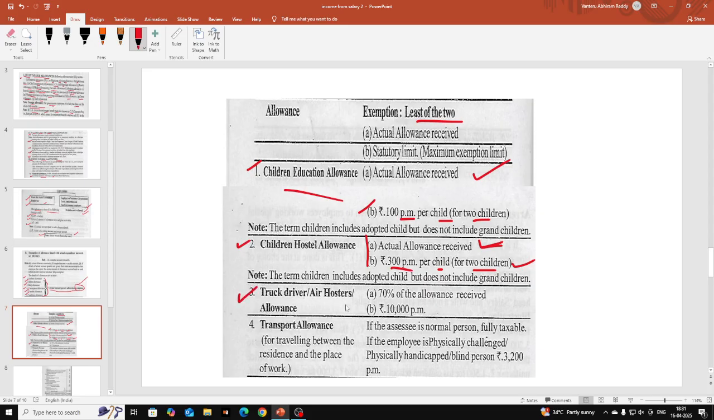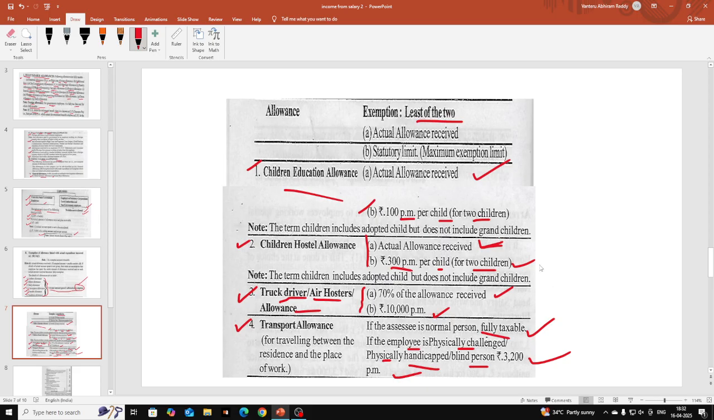Next, truck driver, air hostess allowance. Least of the two is allowed as deduction. So 70% of the allowance received is the first one, second one is 10,000 per month. So we should take the least of the two if any truck driver, air hostess allowance is given in the question. Next, transport allowance. If the assessee is a normal person, it is fully taxable, students. If the employee is a physically challenged person, handicapped or blind person, 3,200 per month is allowed as exemption.